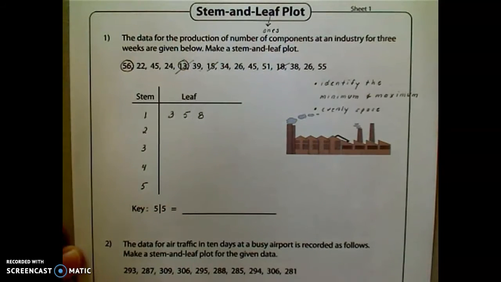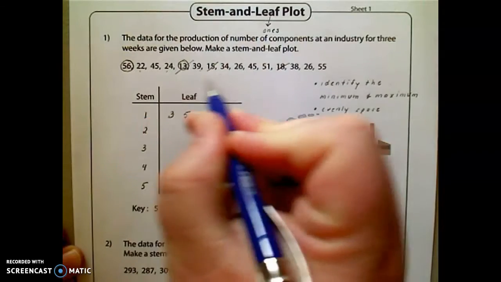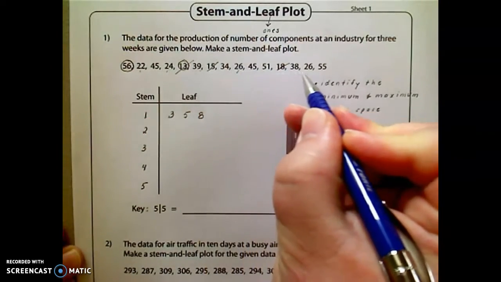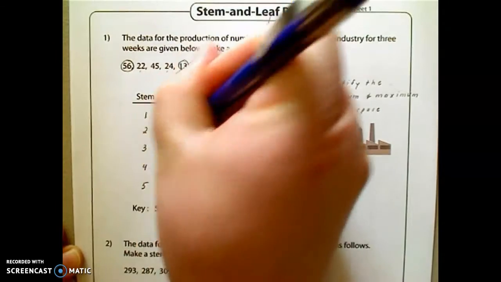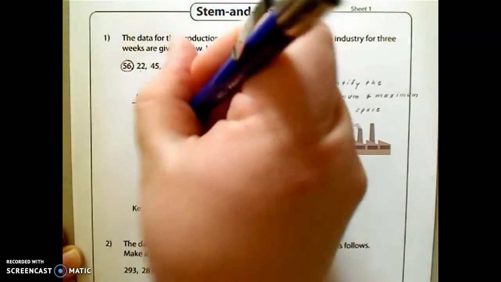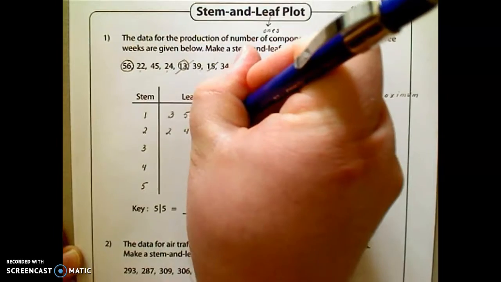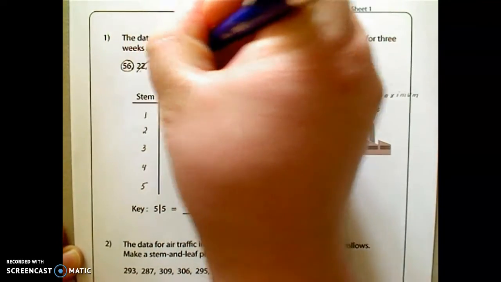And then I'm going to move to my 20s bracket. I have 22, 24, 26, and 26. And I'm going to cross all those out as well.